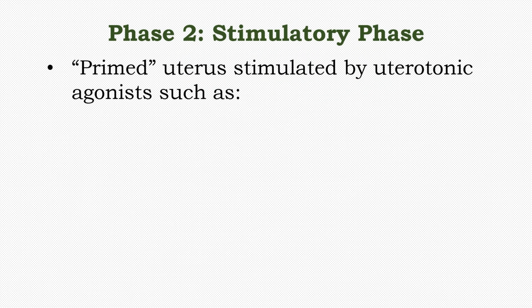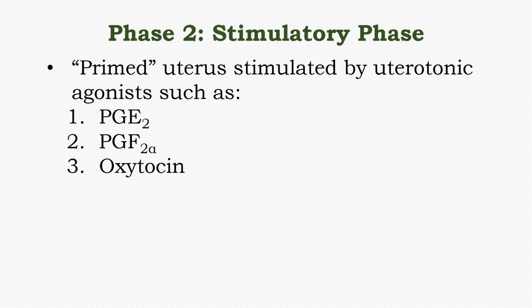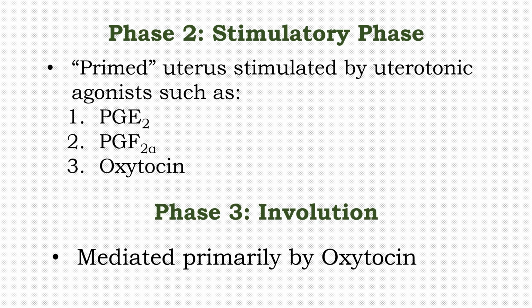In Phase 2, the activated or primed uterus is stimulated by uterotonic agonists such as prostaglandin E2, prostaglandin F2-alpha, and oxytocin. Phase 3 is mediated primarily by oxytocin. Oxytocin is released as a reflex reaction to nipple stimulation by suckling. This means breastfeeding is greatly beneficial for the proper involution of the uterus after parturition.